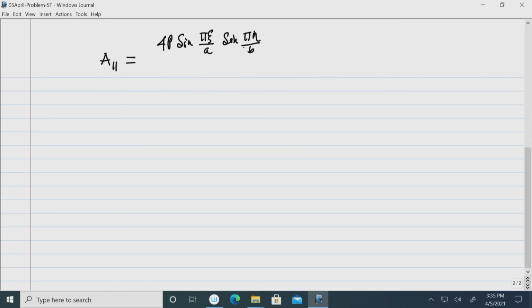/b) divided by the terms that contain the plate parameters, say (pi square/a square plus pi square/b square) whole thing square.